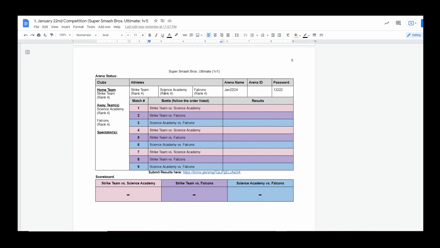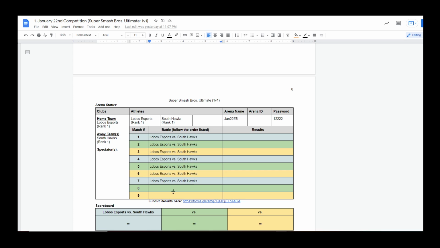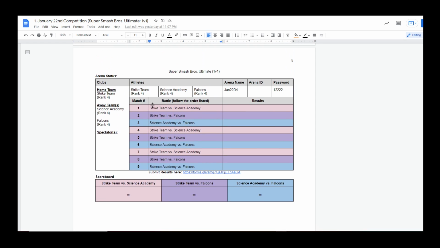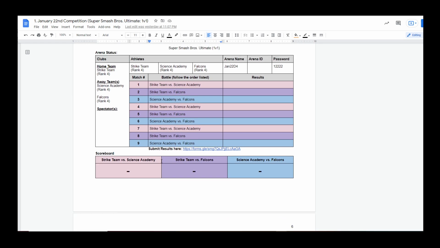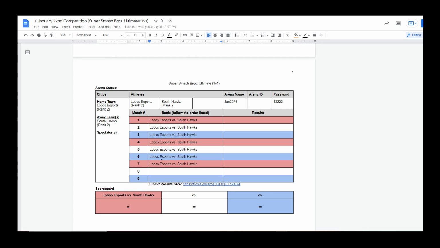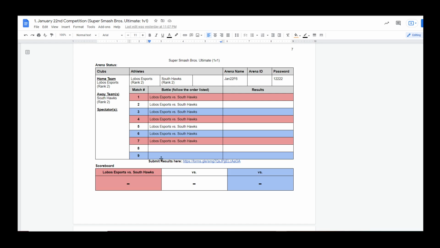If you have an arena with 3 athletes, you will be competing in 6 matches, where if it's 2 athletes, it'll be 7. Please follow the order in which it is given to you whenever there are more than 2 athletes. Once you're done, you can review the results after the competition. Give it a day or 2 in order for all of the scoreboards to be updated. That is for the Super Smash Bros.